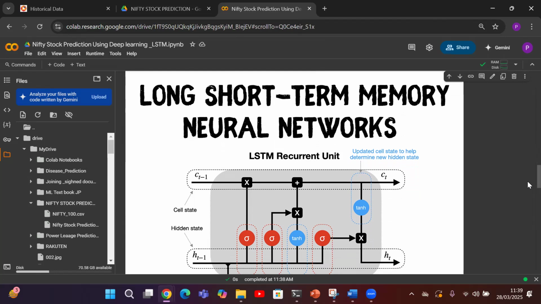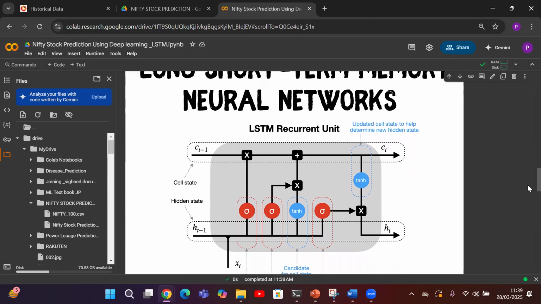That's why we are taking stock price prediction for LSTM. Unlike a standard neural network, LSTM has a memory mechanism that allows it to retain important information over long sequences. This makes them highly effective for stock market prediction as they can analyze historical trends and make accurate forecasts.